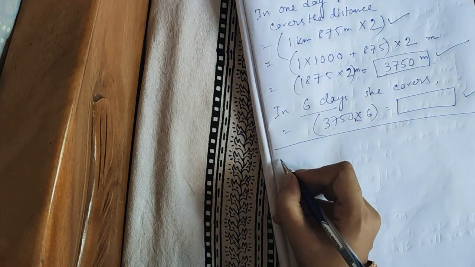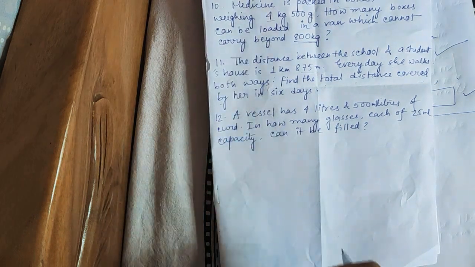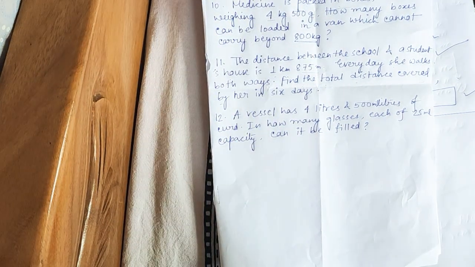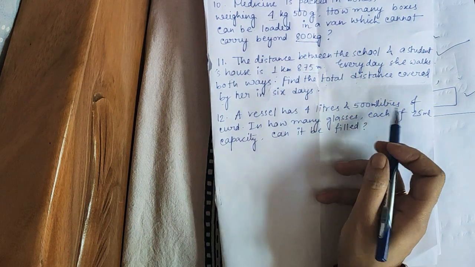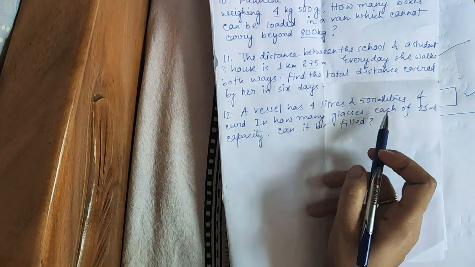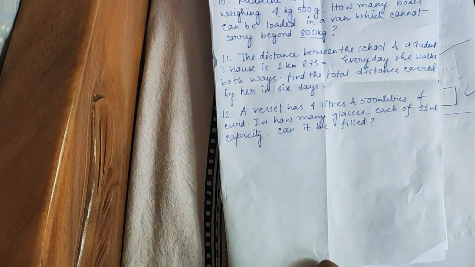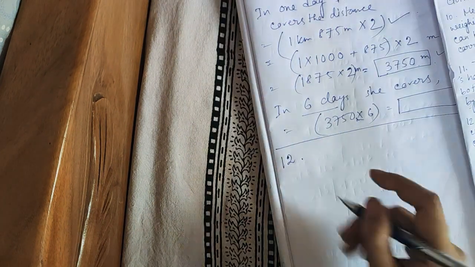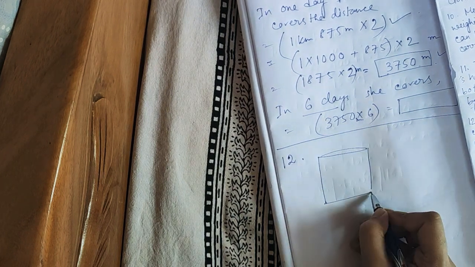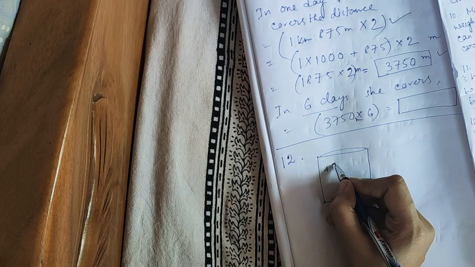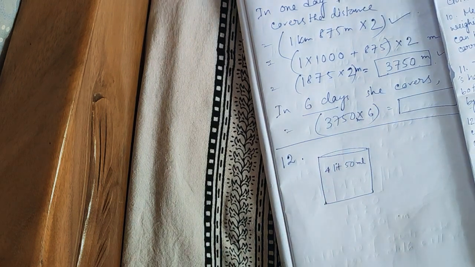Now let's do question number 12. A vessel has 4 liters and 500 milliliters of curd. In how many glasses each of 25 milliliter capacity can it be filled? So this is the vessel which has 4 liter 500 milliliter of curd.